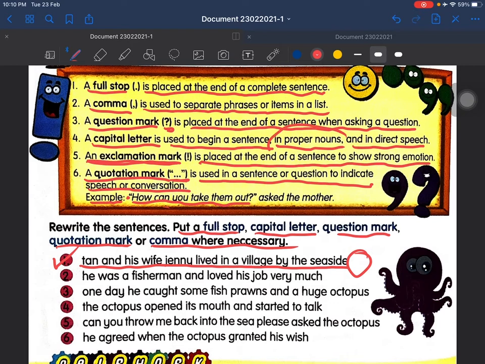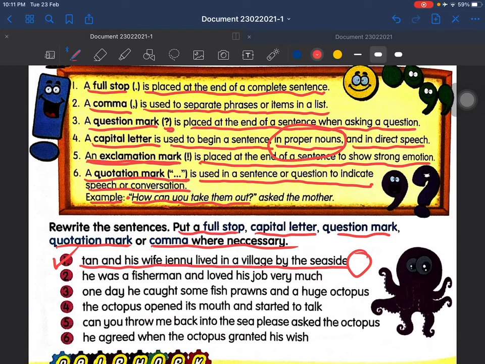I've told you, a proper noun is the name of a person, nama seseorang, or name of a place, name of a book, or the title of a book. They must start with a capital letter.